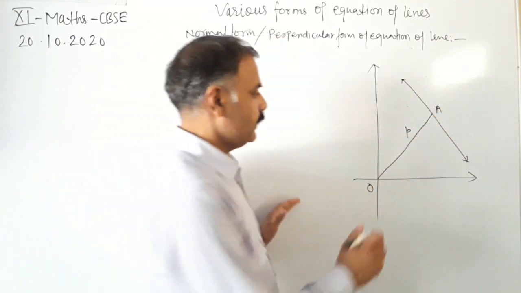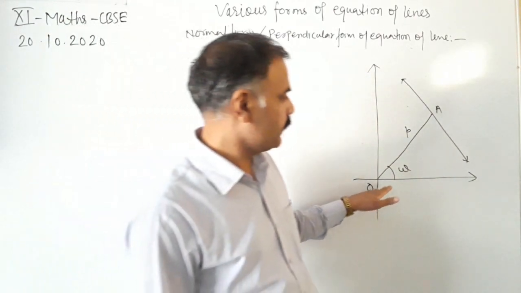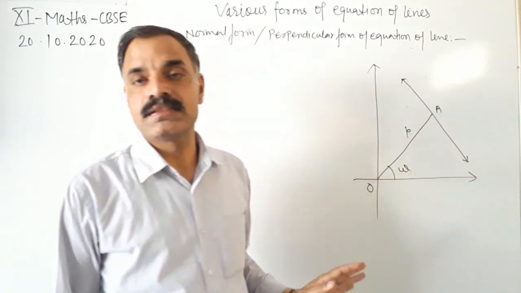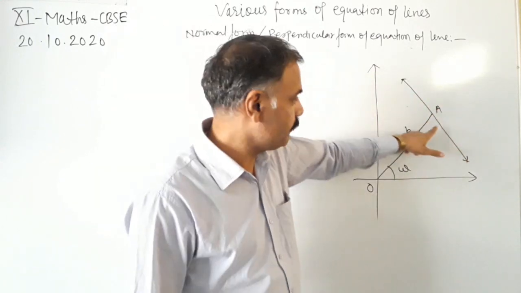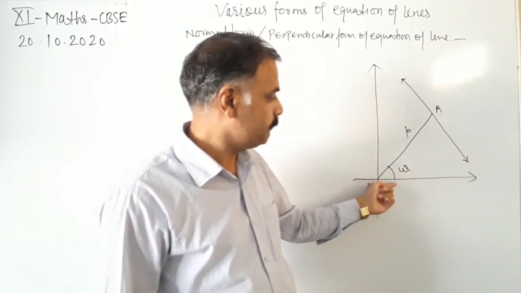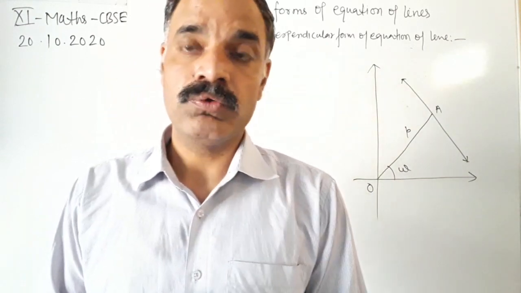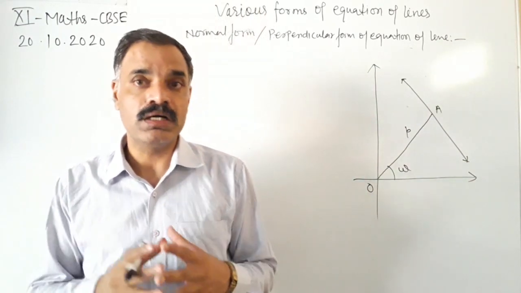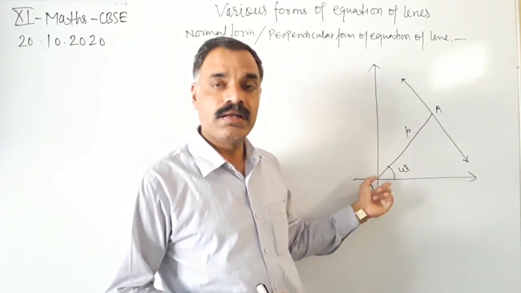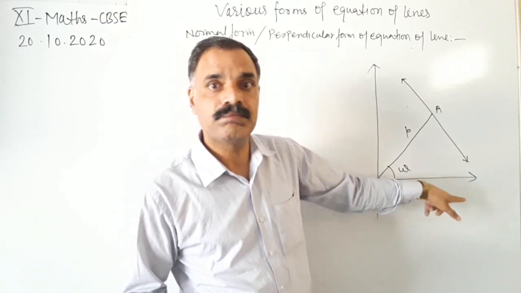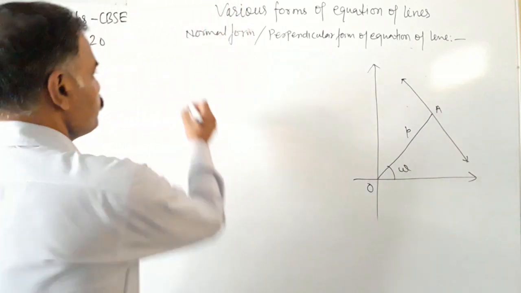This OA is omega. This is omega with respect to the positive x-axis. The angle made by the perpendicular to the line with the positive direction of the x-axis, that is omega, is also given to us. So only two things are given to us: the perpendicular distance of the line from the origin, and the angle made by this perpendicular with respect to the positive direction of the x-axis, that is omega. Two things are known.